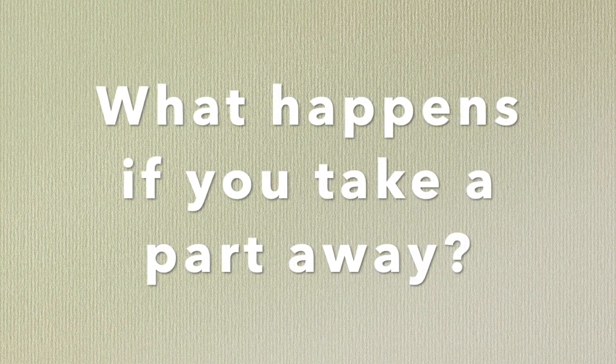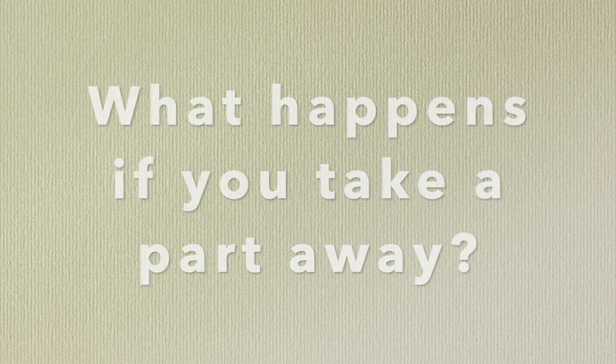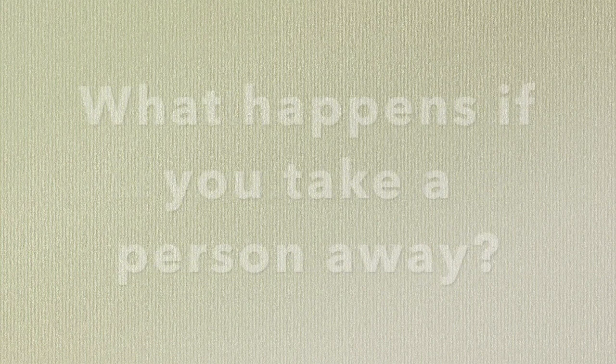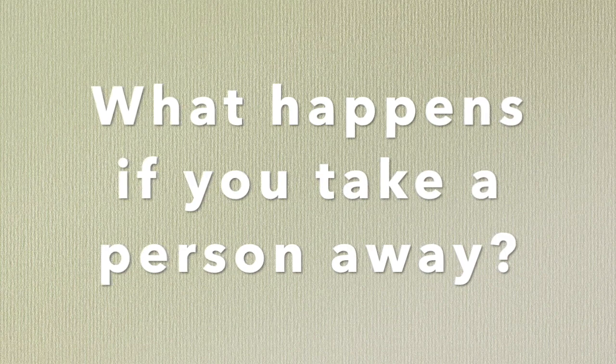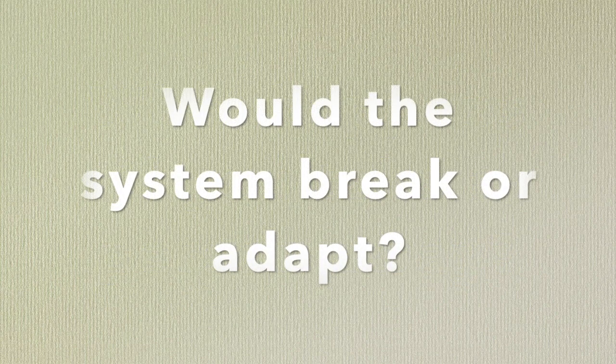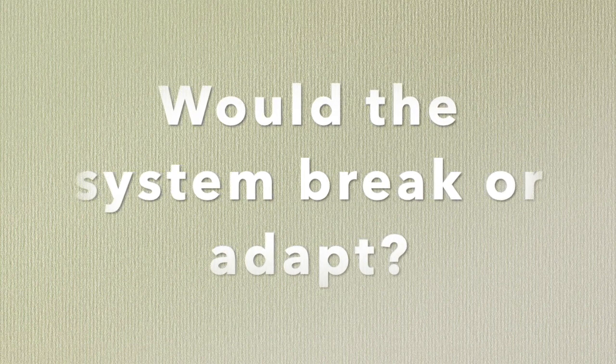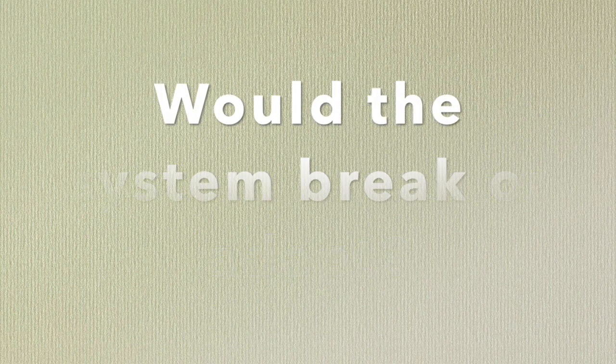Now that you've finished your parts, people, and interactions, have a think. What happens if you take a part away? Would it change the system? Would it stay the same? And what happens if you take a person away? And what happens if you take a different person away? Does the same thing happen? So have a think. If you change things in your system, would they break or would they adapt?